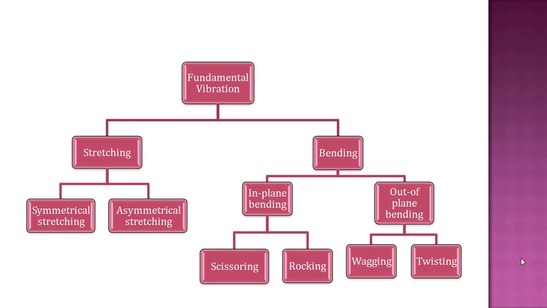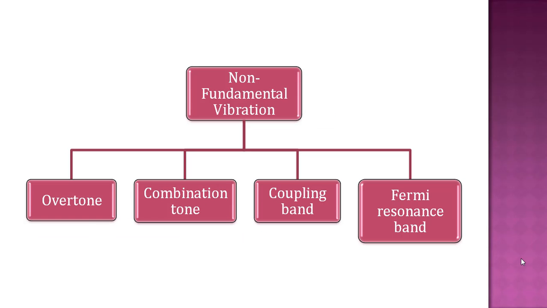These are the types of fundamental vibration, which are stretching and bending. Further, stretching is subdivided into two types, symmetrical stretching and asymmetrical stretching. Bending is also subdivided into two types, in-plane bending and out-of-plane bending. Further, in-plane bending is divided into scissoring and rocking, and out-of-plane bending is divided into wagging and twisting. These are the types of fundamental vibration that we have already discussed in the first lecture of IR spectroscopy, the previous lecture.